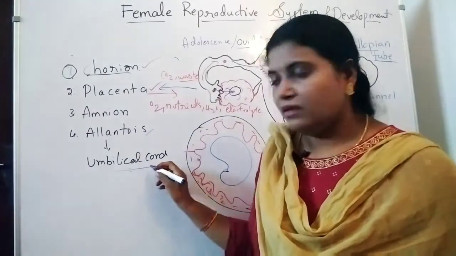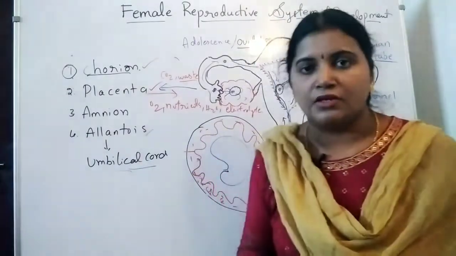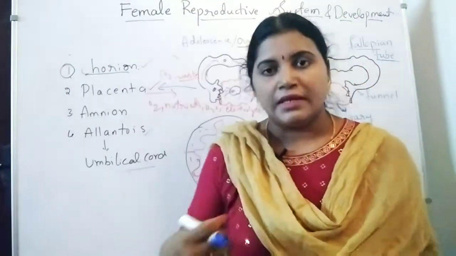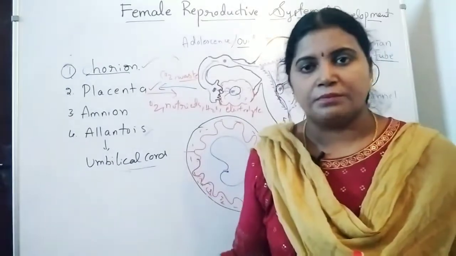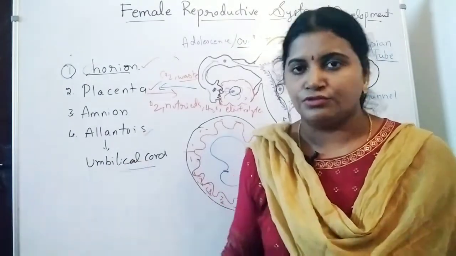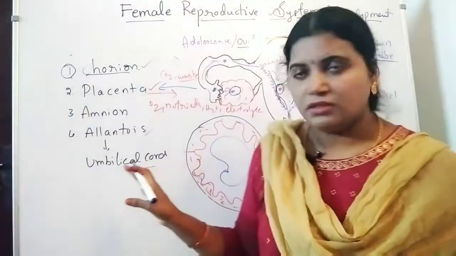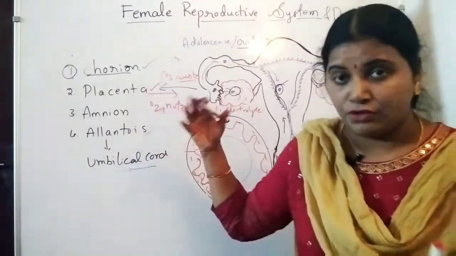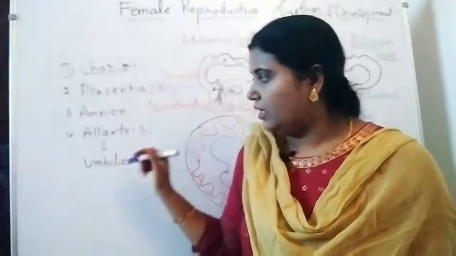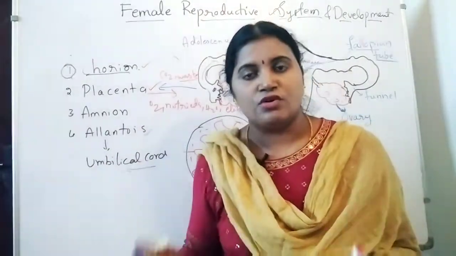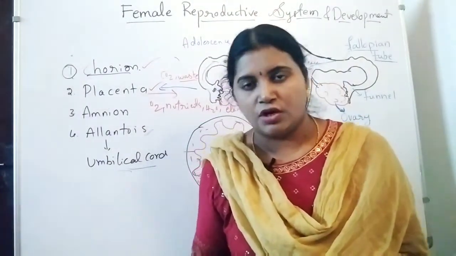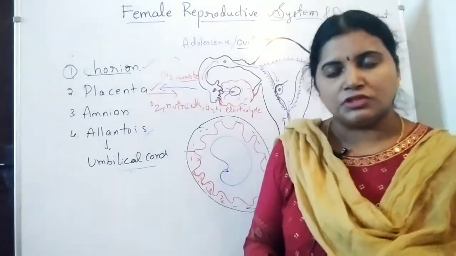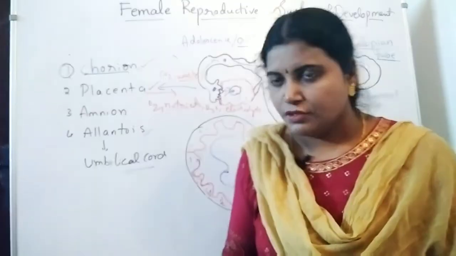This umbilical cord is going to supply all the digested material like food supplements from the mother to the baby. So this is all about the developmental membranes: chorion, placenta, amnion, amniotic sac, amniotic fluids, then allantois later forms as the umbilical cord, which is going to supply all the nutrients to the baby.